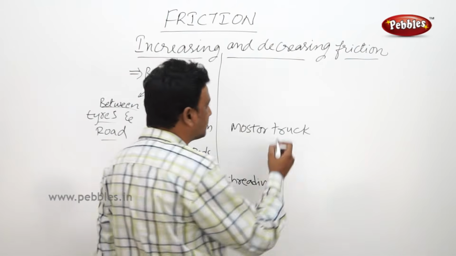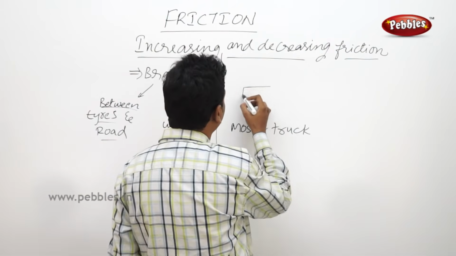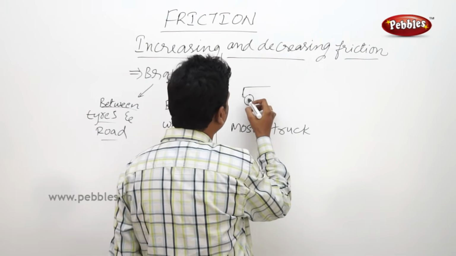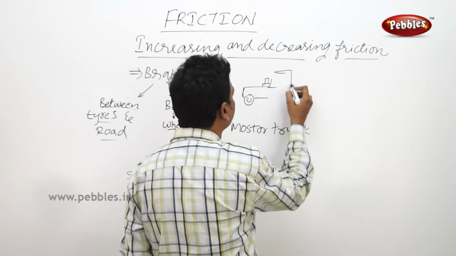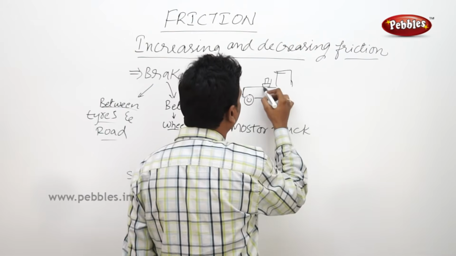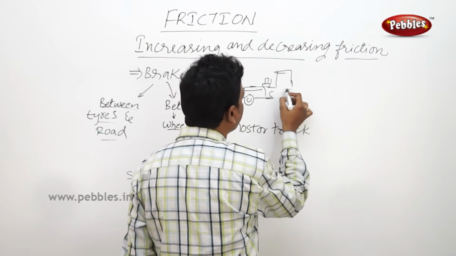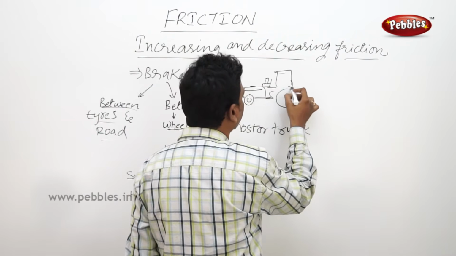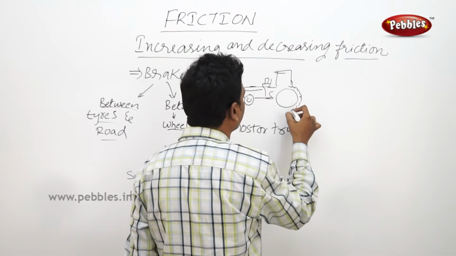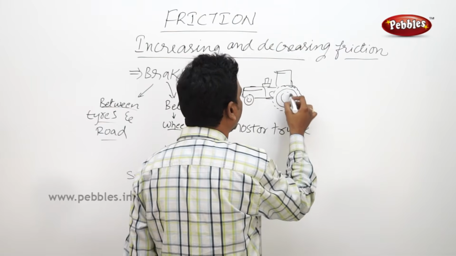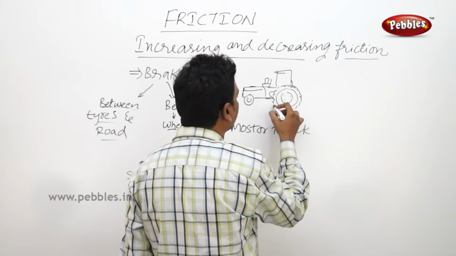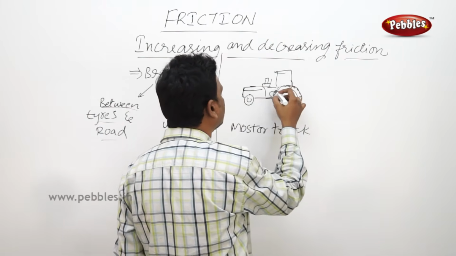We see tractors in our country which are used for farming. The tractor will be having a tire like this, big tires.